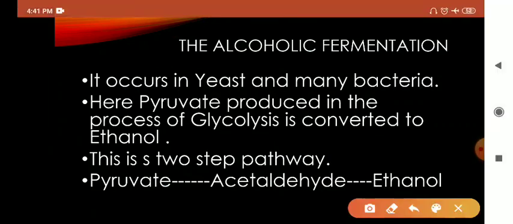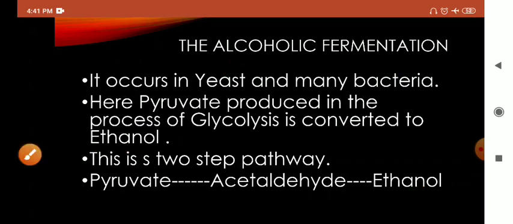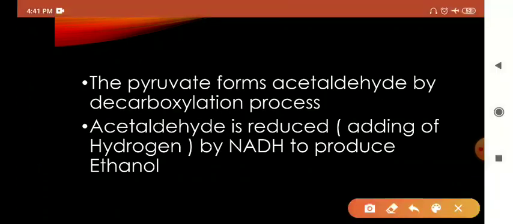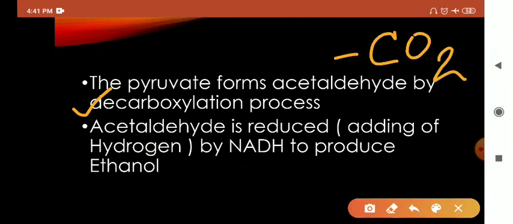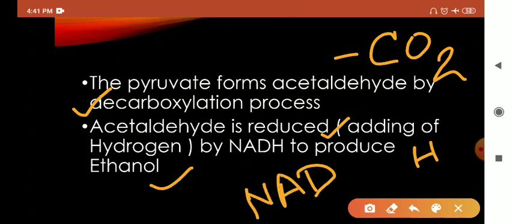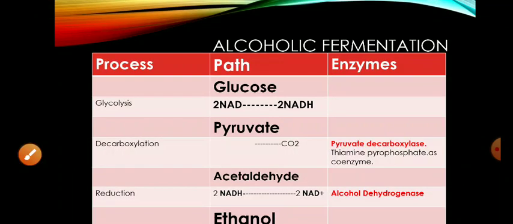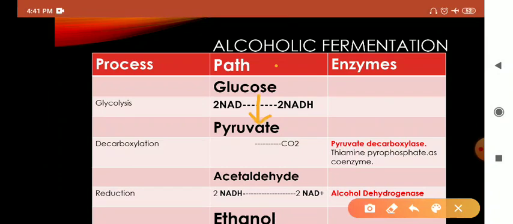Now we come to alcoholic fermentation. It takes place in yeast and many bacteria. Pyruvate is ultimately converted to ethanol, where pyruvate first changes to acetaldehyde and then to ethanol. Pyruvate forms acetaldehyde by a decarboxylation process, and CO2 is released. The next process is reduction, where NADH gives its hydrogen and is oxidized to NAD+. This is the path from glucose to pyruvate, pyruvate to acetaldehyde, and acetaldehyde to ethanol.